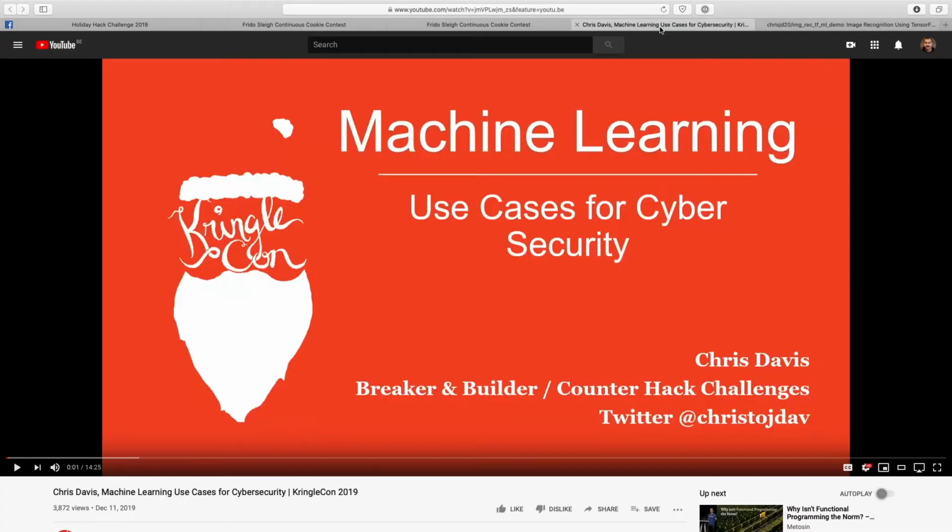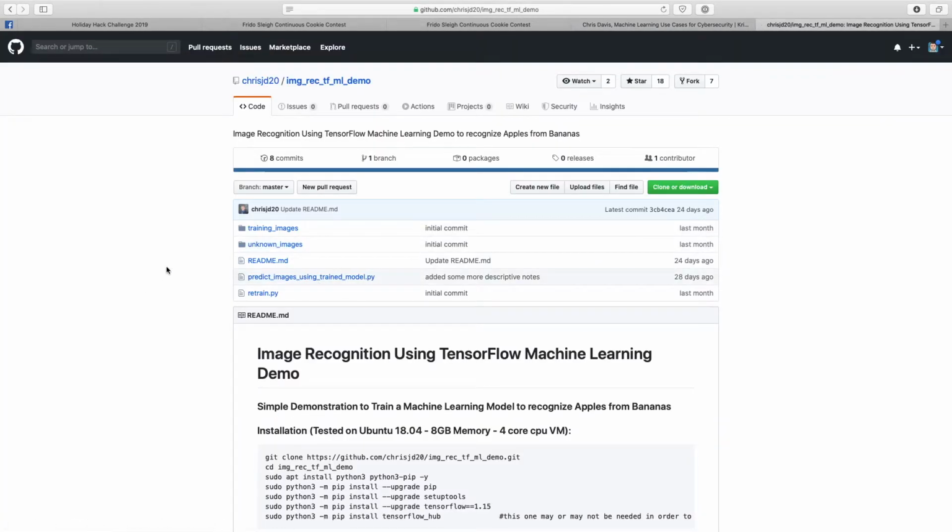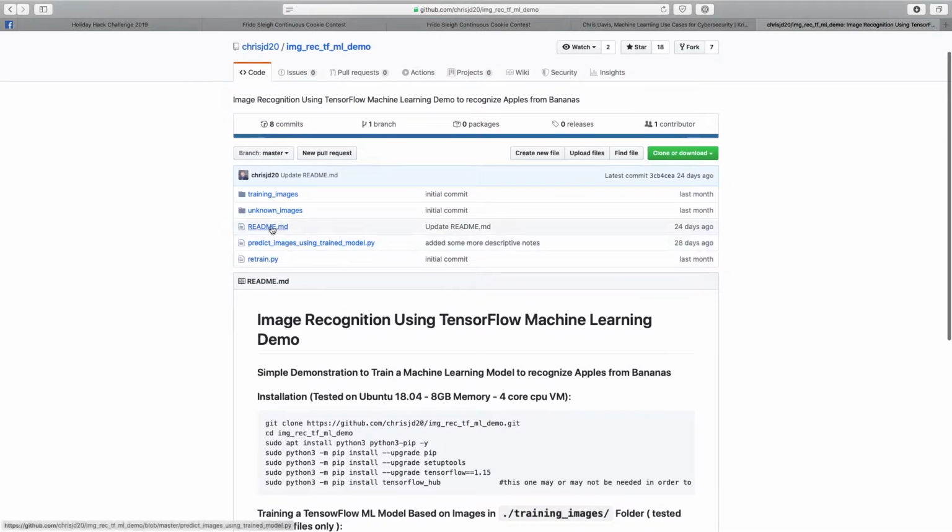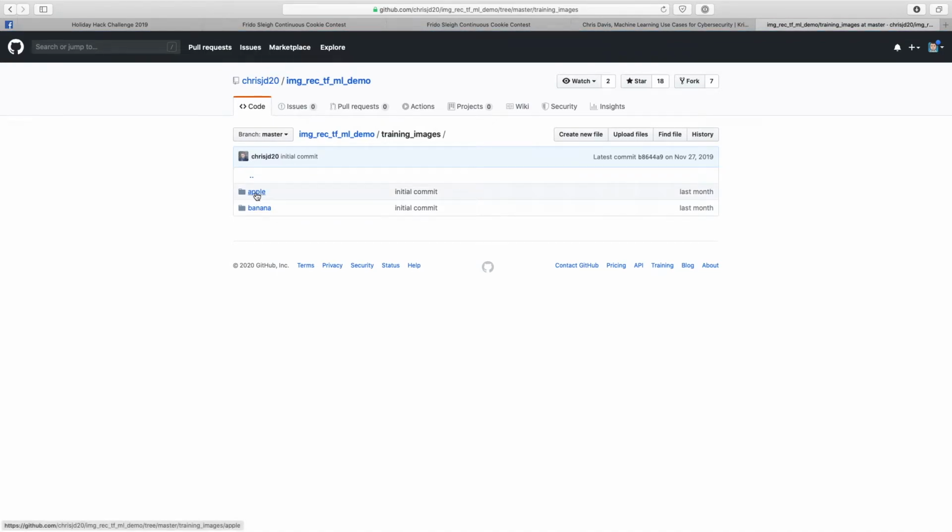Okay, so looking at the demo material from Chris, you'll see that it provides basically an example of how you can use a whole set of images to train a machine learning setup, which you can then use to identify other images and say, hey, with a certain certainty, it's this type or that type. And so there's two scripts basically that the demo provides. One is the training script, which will basically use a folder with images as input in subfolders that define the categories, right? So like if we go into training images here, you'll have the category apple and banana.